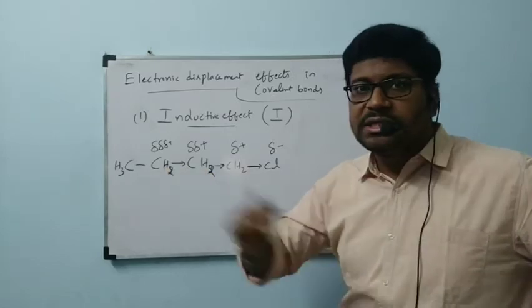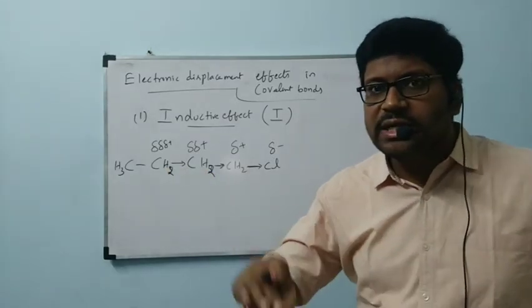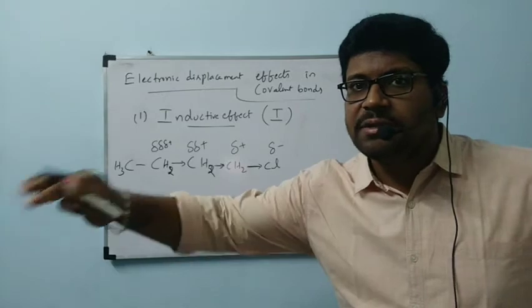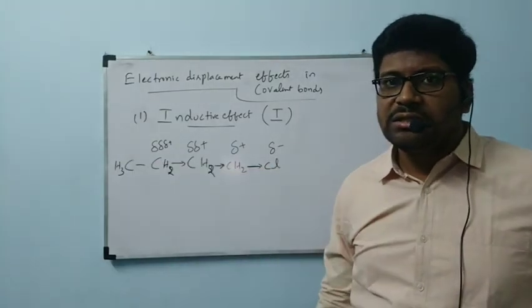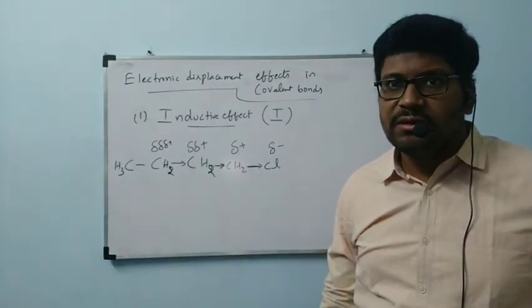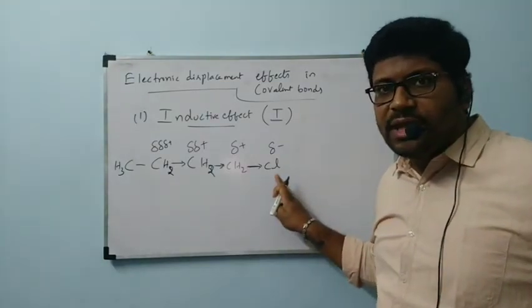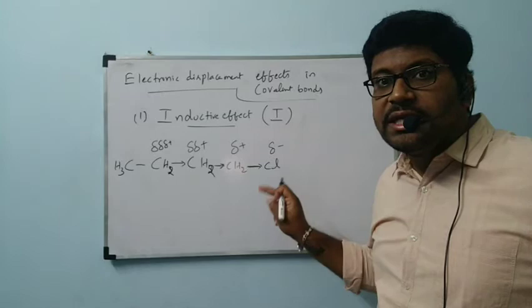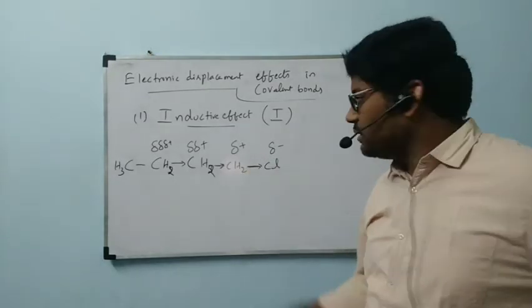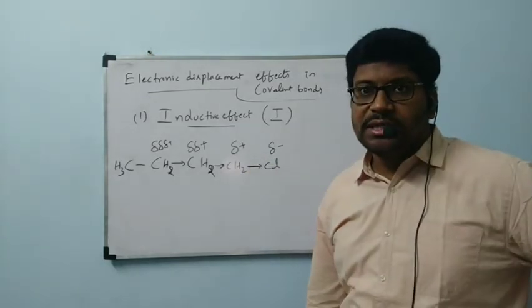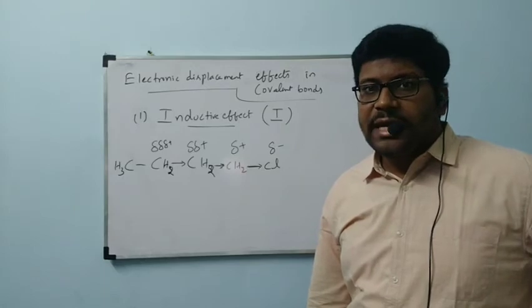After 3 carbons, this effect is not shown. Slowly it is decreased. After the third carbon, it is not seen also. It is not visible also. It is vanished. Okay. The effect shown by this chlorine is called inductive effect.